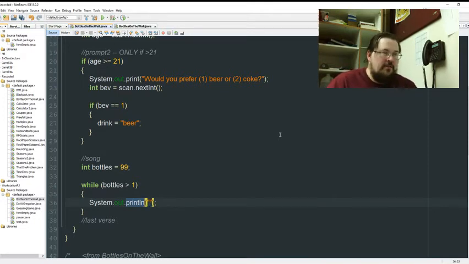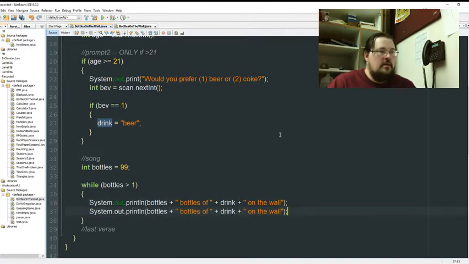Okay, so first thing we start off with is bottles, because that's our number. 99 bottles of, and then this is where we play our first one. So everything that we are going to drink is stored in drink, and then we concatenate back in. 99 bottles of blank on the wall. 99 bottles of blank.